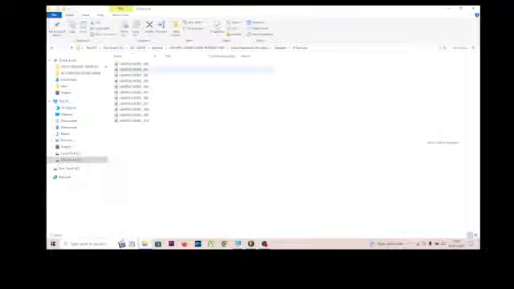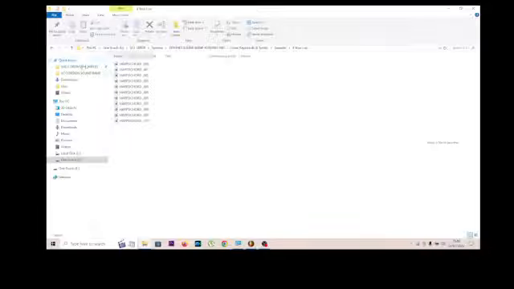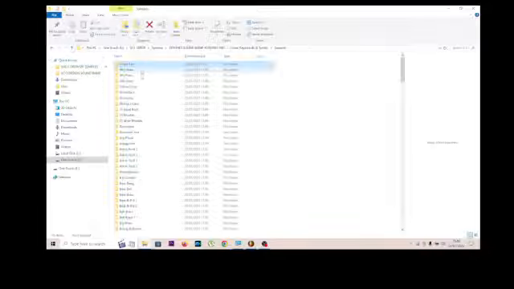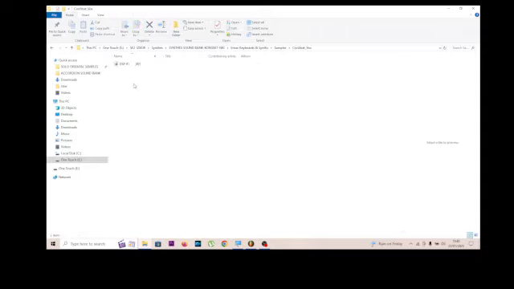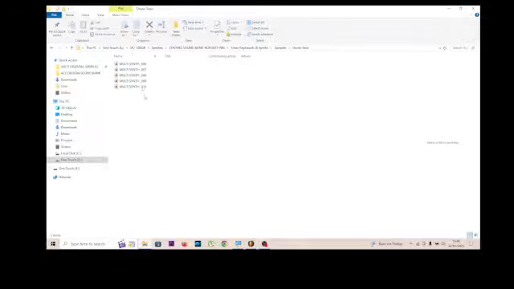For example, this is the HP chord instrument, so all samples are here one by one, and I have all the instruments like that as well.